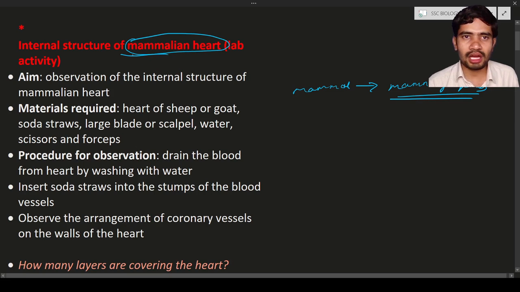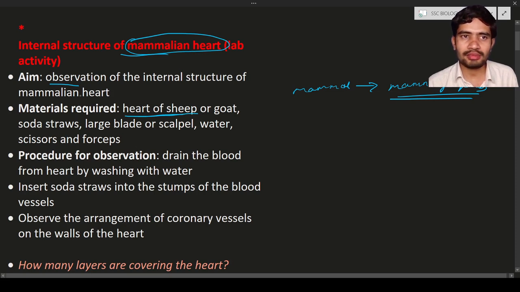It means we are going to observe the mammalian heart. This is a lab activity. In this lab activity, we have to study the internal structure of the mammalian heart, that is also the heart of a sheep. Why? Because we cannot get the heart of a human being. So this is the reason we are going to see the internal structure of the heart of a sheep or a goat. Our aim for this experiment is observation of the internal structure of the mammalian heart.